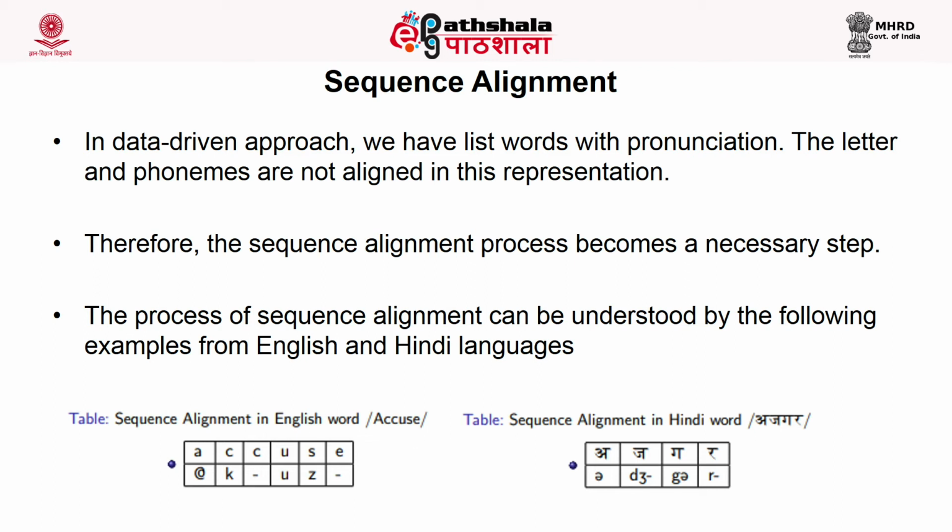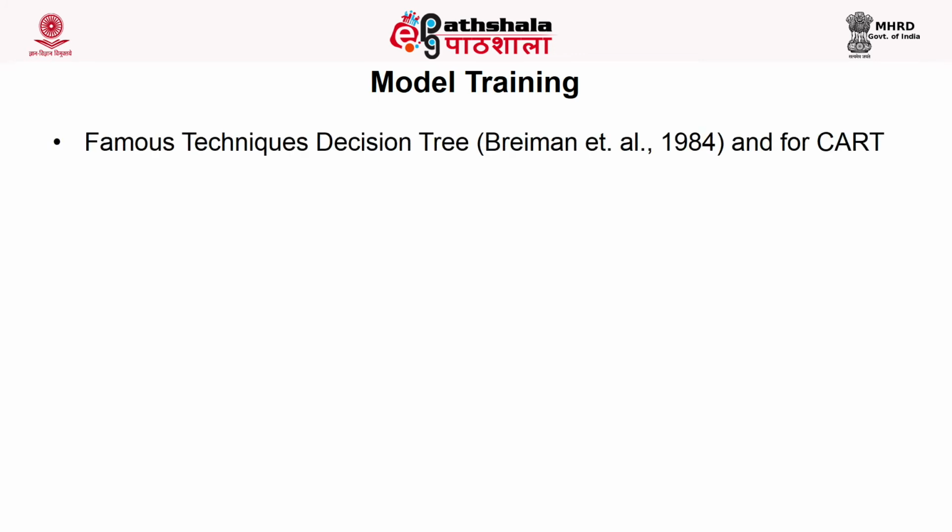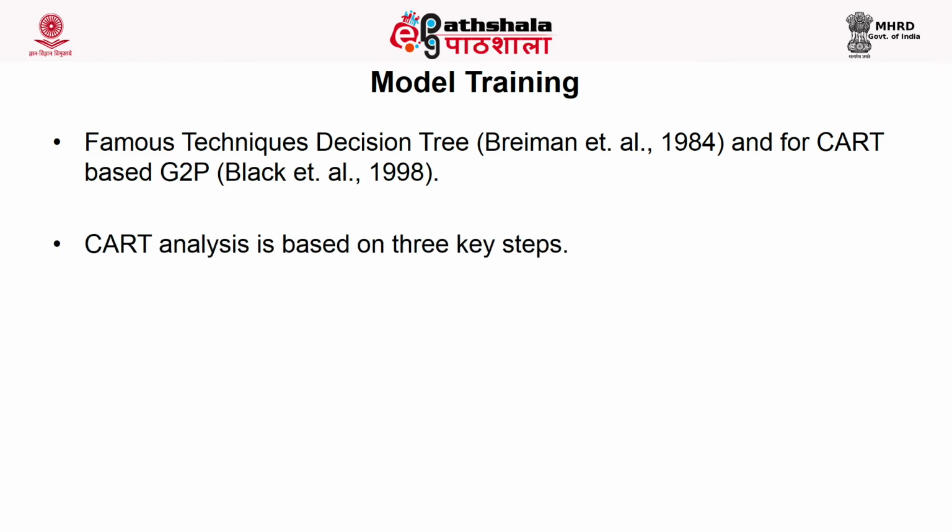Next, we have model training. As we talked about, there are many approaches for model training, and the famous approaches are decision tree based approaches, hidden Markov model based approaches, conditional random field based approaches, and joint sequence model based approaches.